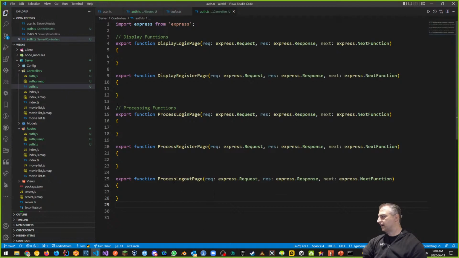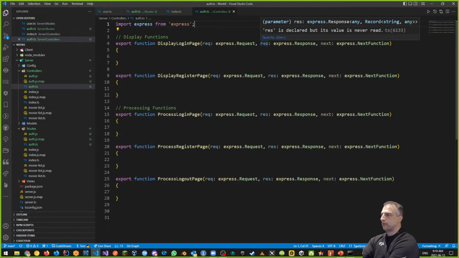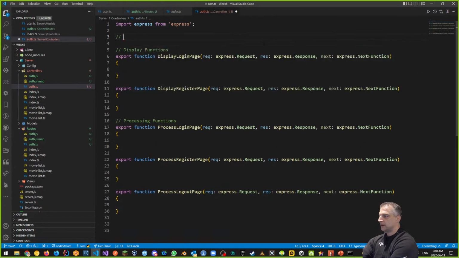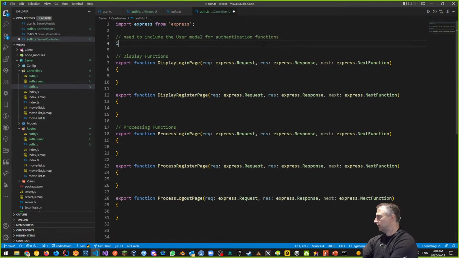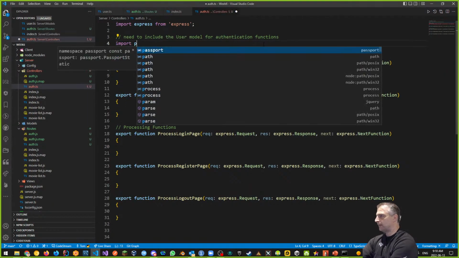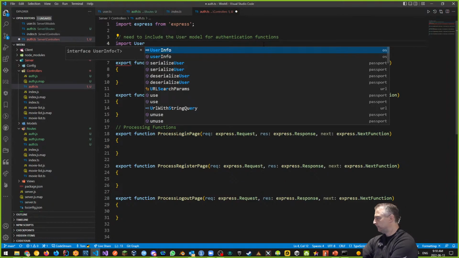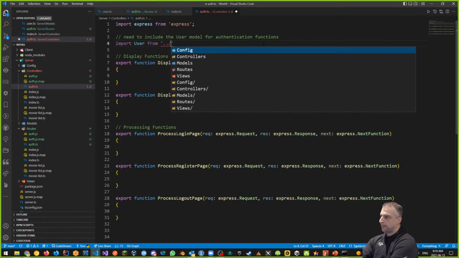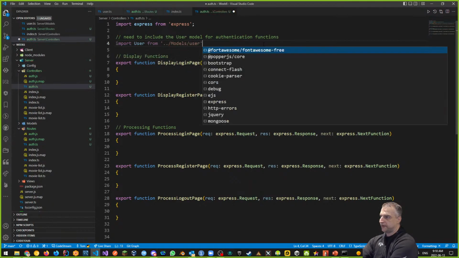In order for us to do any kind of processing, most likely what I'm going to need in my controller itself is to include the user model. So let's do the user model here. I'm going to say import, and we need to include the user model for authentication functions. That's what we're going to do up here. This is going to be an import. If I import User from models user, that's kind of the first thing we want to do.